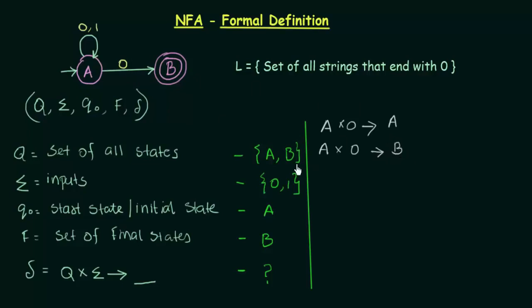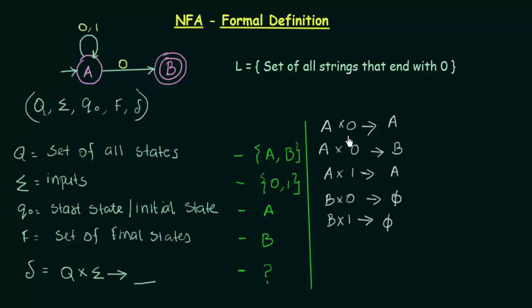Alright, and let us see when state A gets input 1, what happens. When state A gets input 1, it goes to state A itself, right? And that's it for state A. And what about state B? State B on getting input 0, where does it go? It does not go anywhere, so we represent it with phi. And what about state B on getting input 1? It again goes nowhere, so it is again represented by phi.